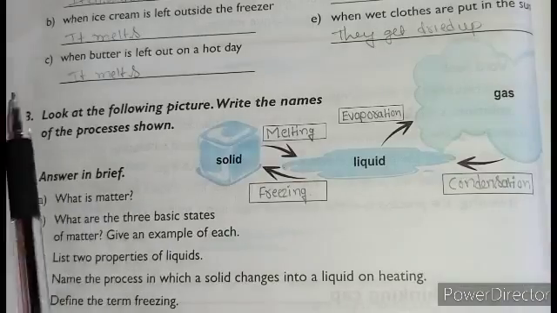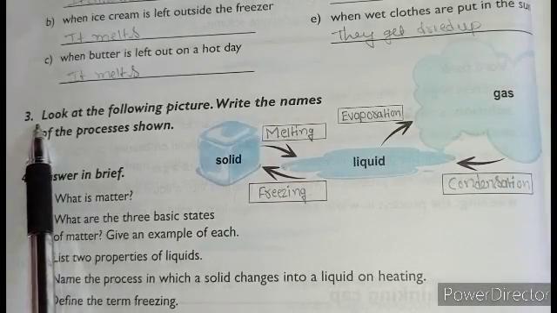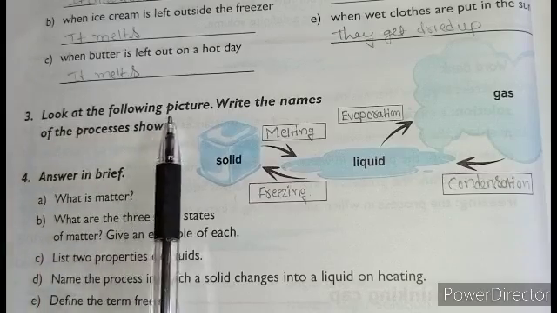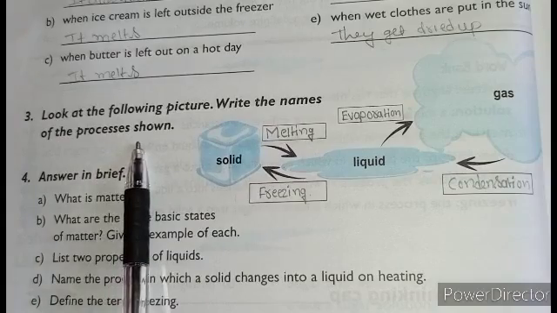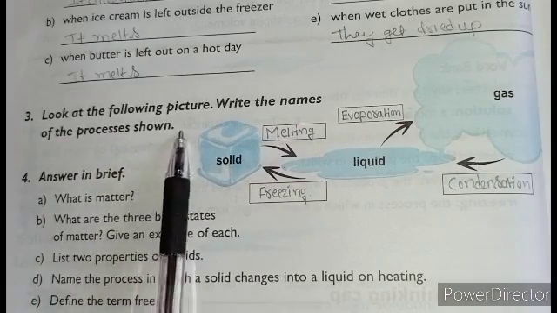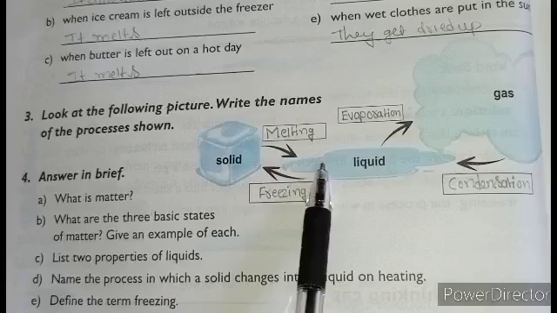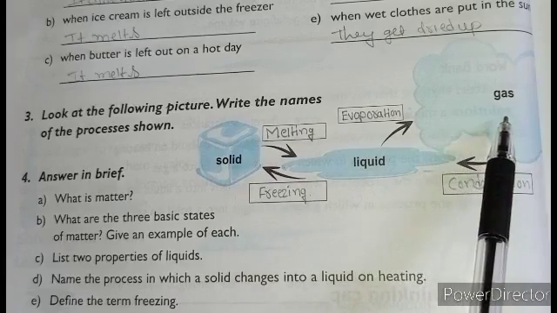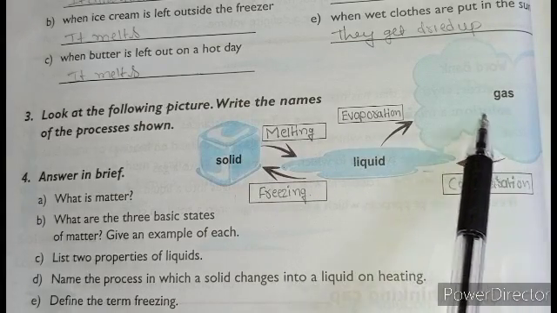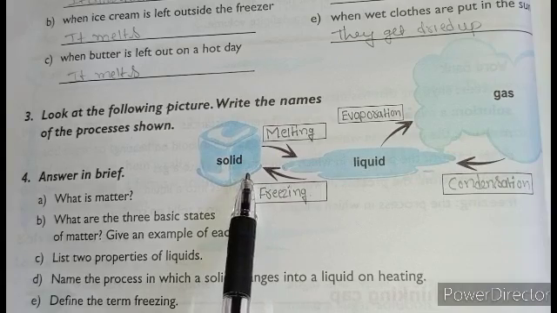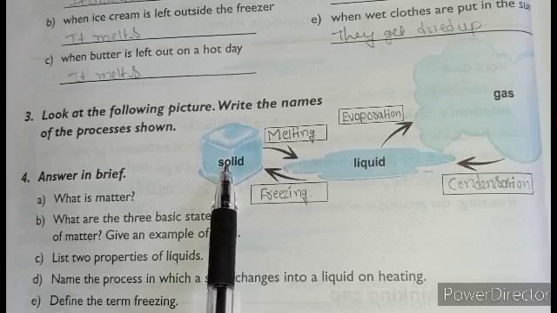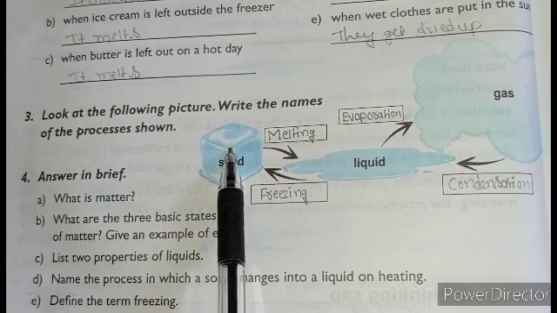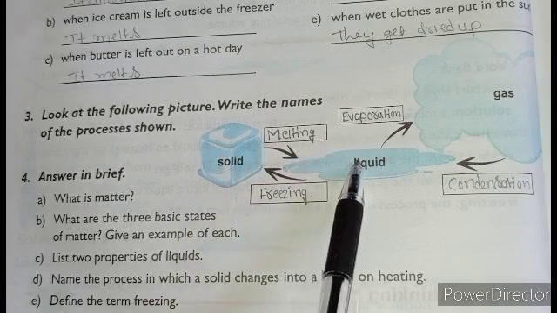Students, here next third main is: look at the following picture. Write the names of the process shown. Here they were given solid, liquid and gas pictures, right? This is an ice cube. When a solid melts, it forms liquid.